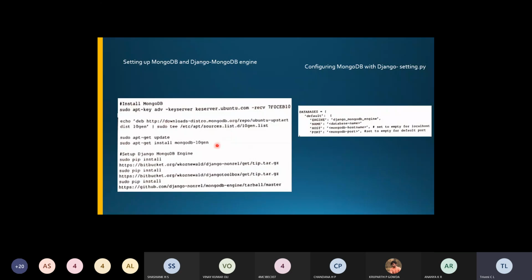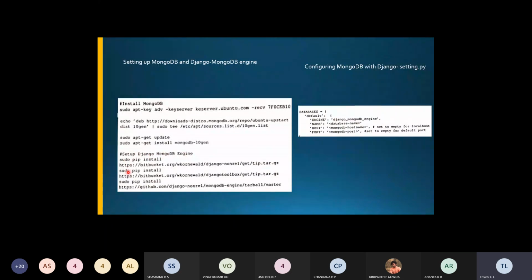This is the second example. So here we'll be using these commands. First you have to install MongoDB using sudo apt-get. And then you have to send this link to set up, update and then install. Once you install, then you have to set up this Django MongoDB engine itself.